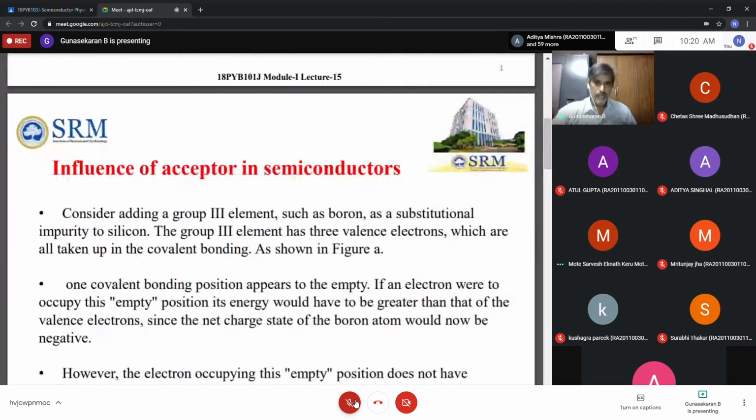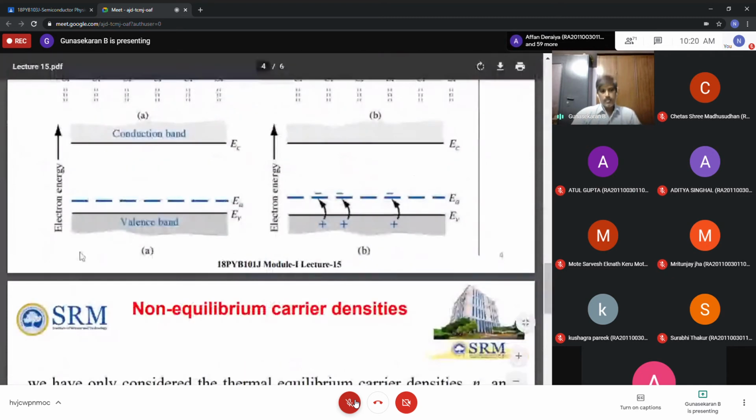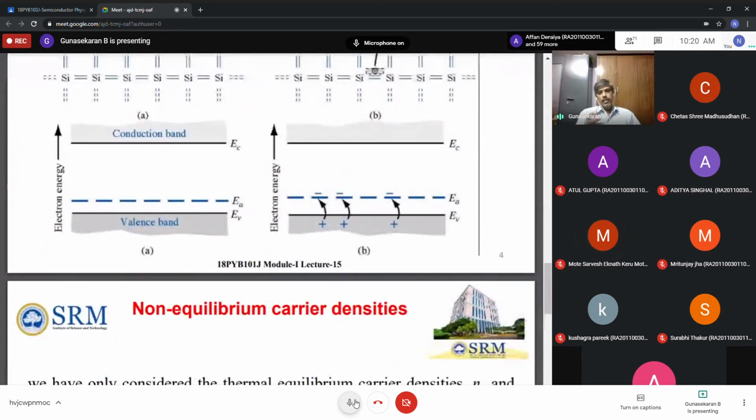So see here from the diagram. Once again, from the diagram, if the diagram is visible for you, yes. See where your acceptor level is. The dotted line indicates that the acceptor level is very close to EV. There is no doubt the Fermi energy is in between EV and EA. Is it correct? Yes, sir. So the Fermi level is shifted. Once you take this trivalent impurity, the acceptor level comes very close to the valence band, or EV. So these electrons go there.